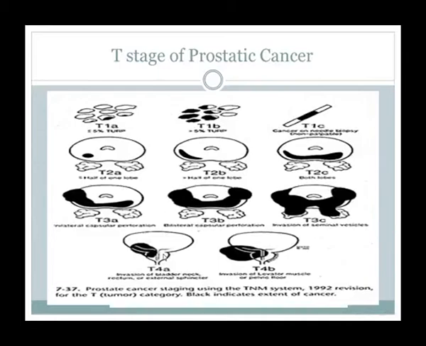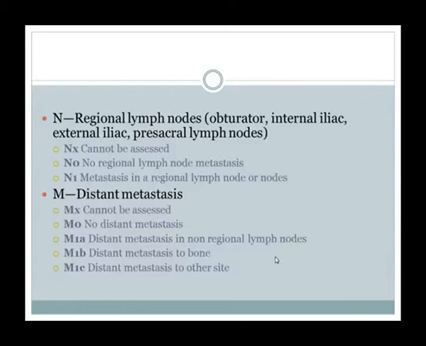T4 is a palpable tumor, locally advanced, with invasion of the bladder neck, rectum and external sphincter in T4A, and invasion of the pelvic muscles, the levator muscles, in T4B. So then N, regional lymph nodes: obturator, internal iliac, external iliac, perisacral lymph nodes.